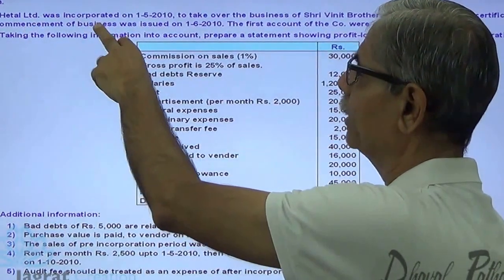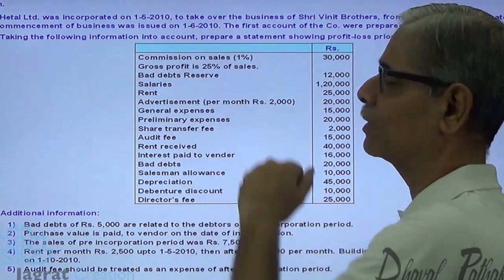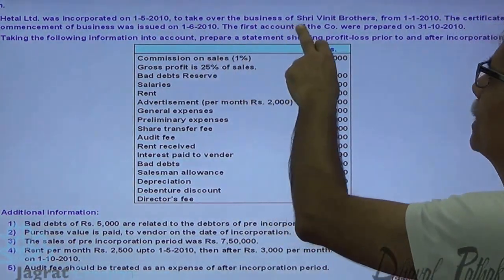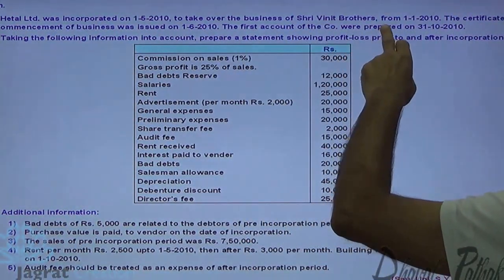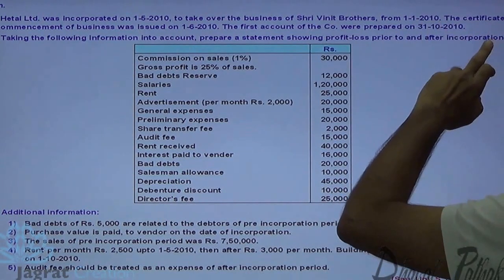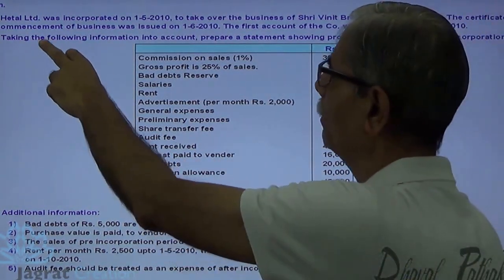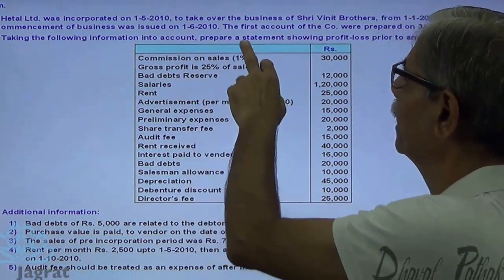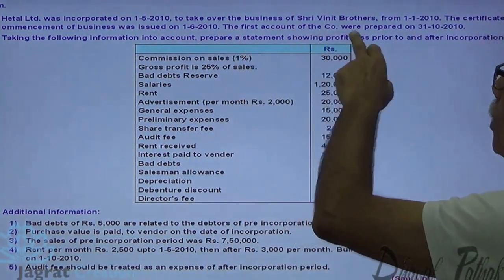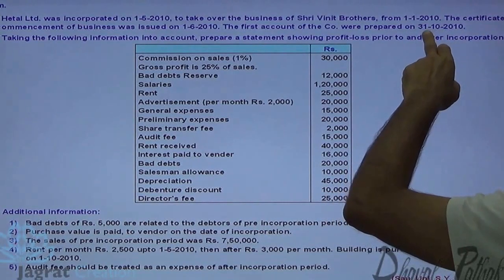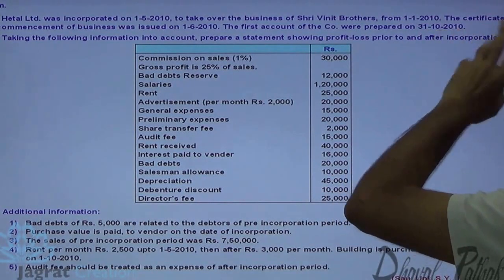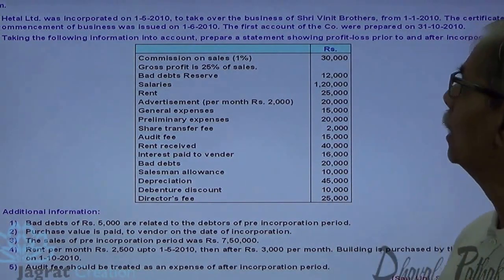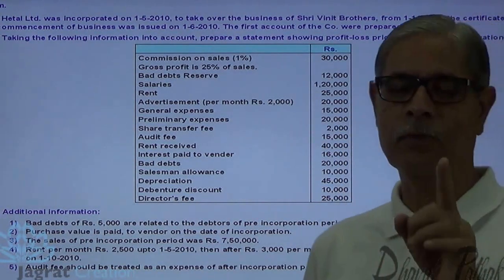Hetal Limited was incorporated on 1st of May 2010 to take over the business of Shri Vinith Brothers from 1/1/2010. The certificate of commencement of business was issued on 1st of June 2010. The first accounts of the company were prepared on 31st of October 2010. Now, the business was purchased on 1st of January.